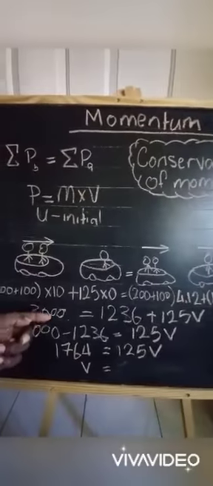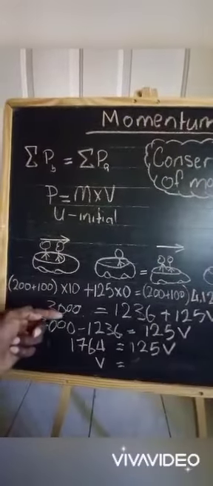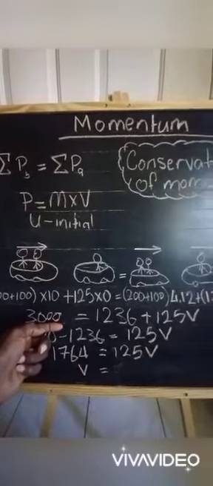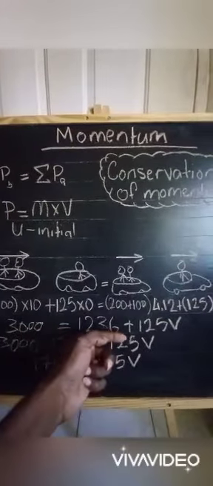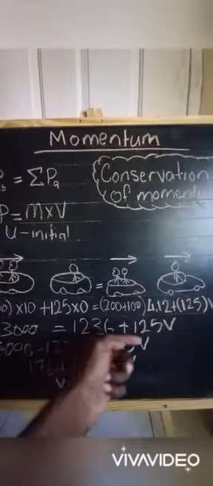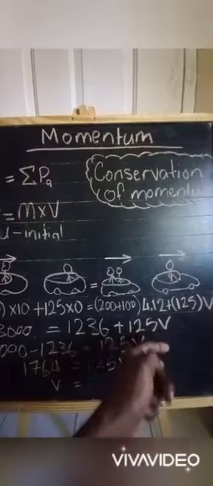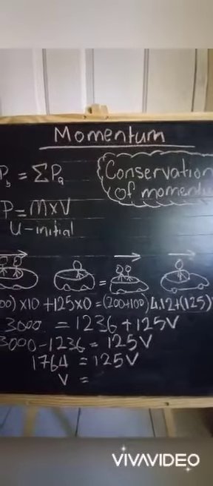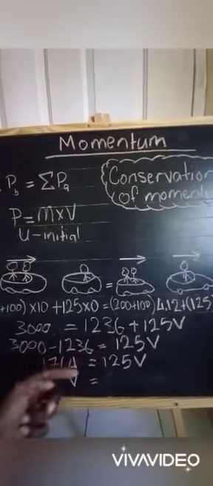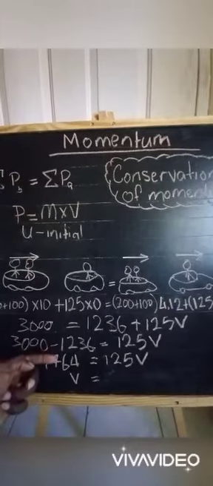So we go ahead and compute our left hand side. This is the total momentum before the collision, and we have the momentum of the boys after the collision. We need to find the velocity of Melinda after that collision. So we subtract 1236 from both sides of the equation.